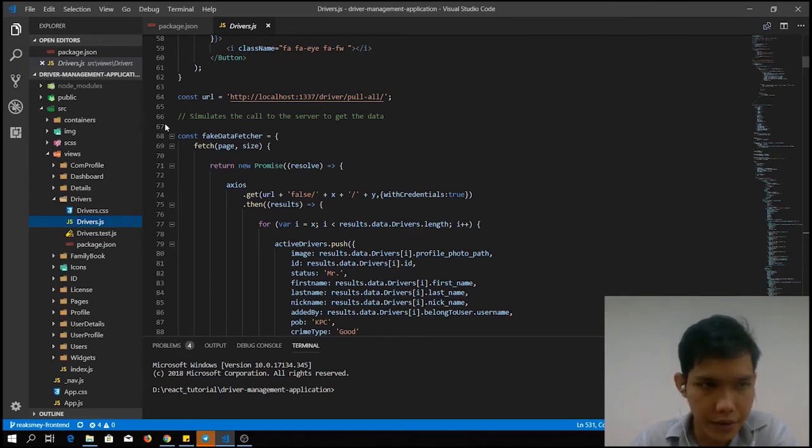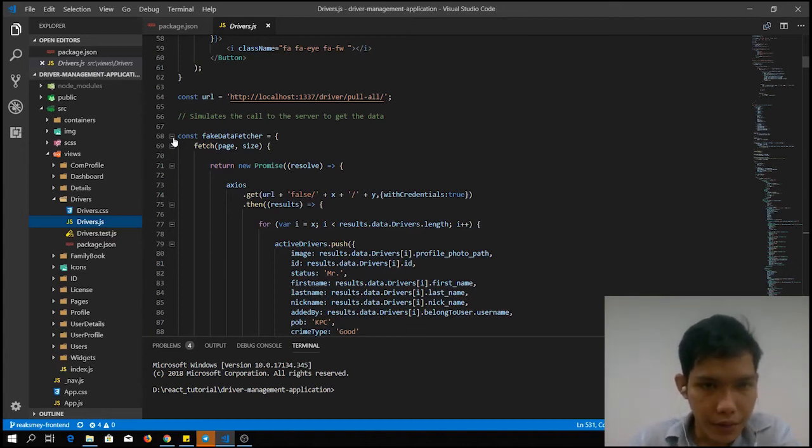But imagine when a company implements our system, they might have, for example, 1,000 drivers' information. If the system fetches all the data at once from the server and populates it into the table, the user might have internet with low bandwidth. So most likely they will fail downloading all the data from the server, which makes the system fail.